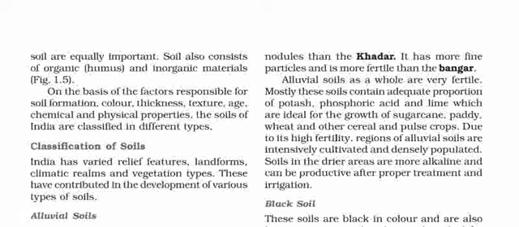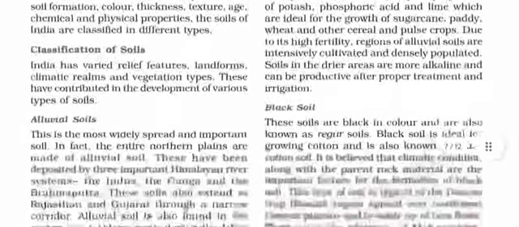Mostly these soils contain adequate proportion of potash, phosphoric acid, and lime, which are ideal for the growth of sugarcane, paddy, wheat, and other cereal and pulse crops. Due to its fertility, regions of alluvial soils are intensively cultivated and densely populated. Soils in the drier areas are more alkaline and can be productive after proper treatment and irrigation.